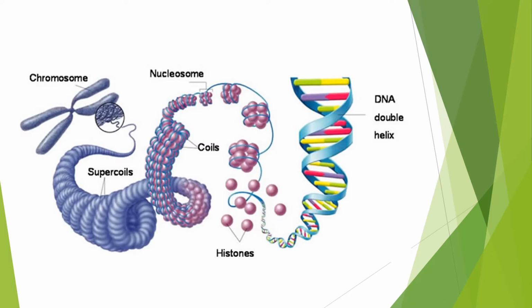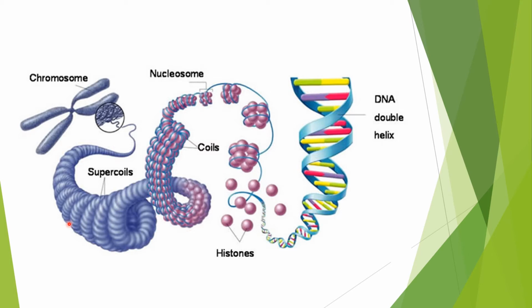To better understand the previous terminologies, let's have this illustration. This double helix structure is known as the DNA. A segment of a DNA is known as a gene. This string-like structure, coiled by nucleosome, is known as the chromatin.